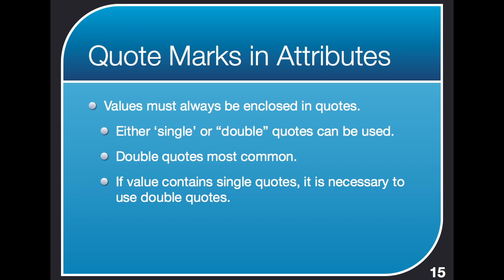And if the value itself contains single quotes, then you need to use double quotes. Otherwise, your parser would think, hey, that's the end of the attribute value. And of course, vice versa. If you've got a double quote in there, you need to have single quotes surrounding the attribute value. But the bottom line here, they need to be surrounded by quote marks. All attribute values need to be surrounded by quote marks, and typically you'll see double quotes as the most commonly used.